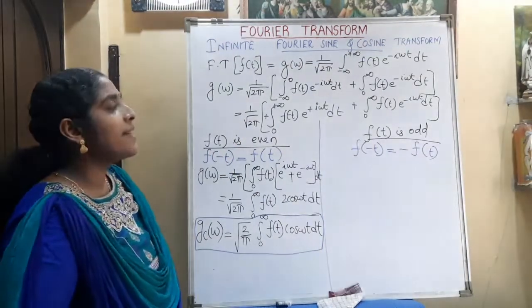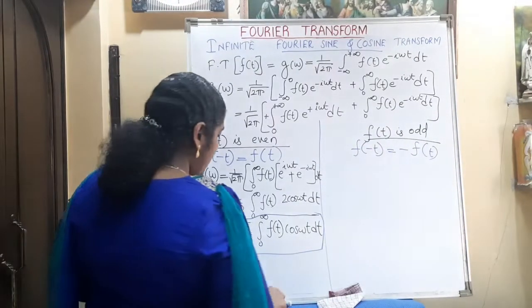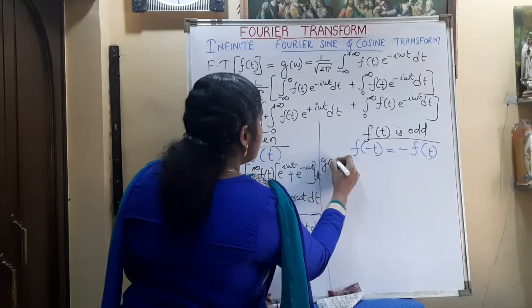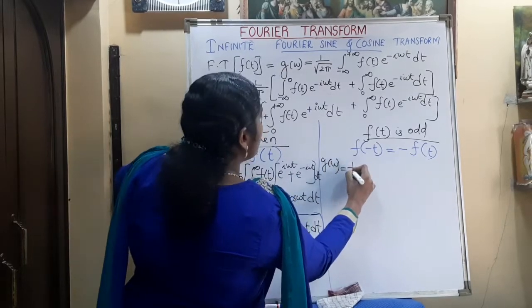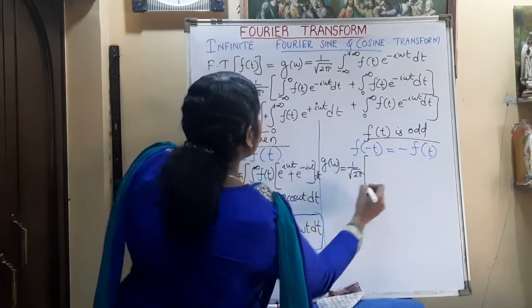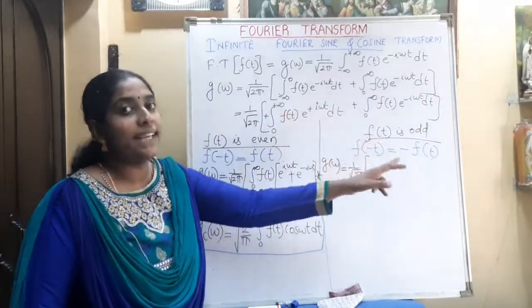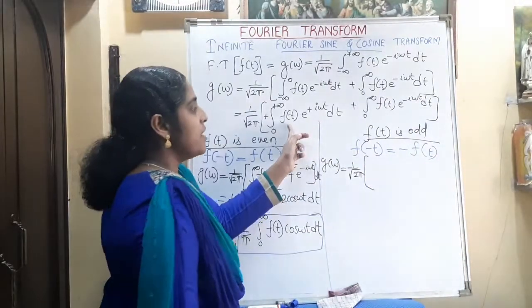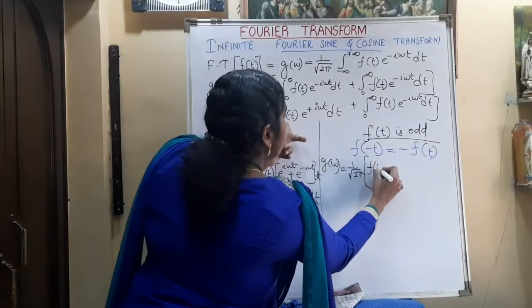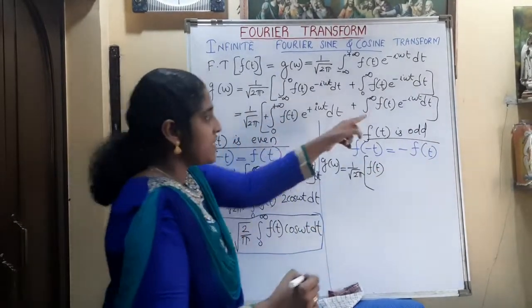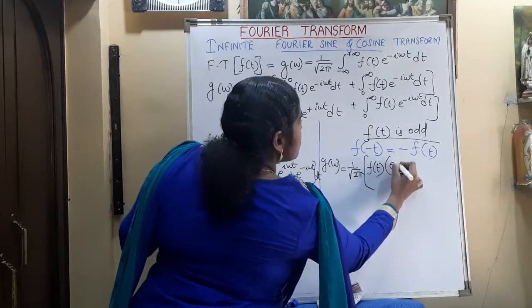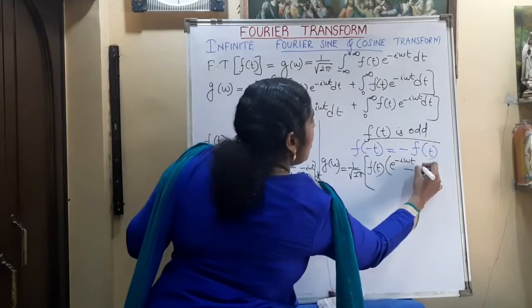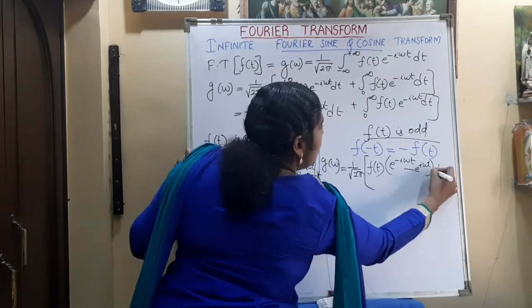Similarly, if we apply the concept of the odd function, what we are getting is g of omega is equal to 1 by root 2 pi. Here f of minus t is minus f of t, so this is a minus term. This term becomes minus. So on combining this, what are we getting? f of t into, this is a minus term, so first we can write the plus term, e raised to minus i omega t, and this is minus e raised to i omega t, into dt.